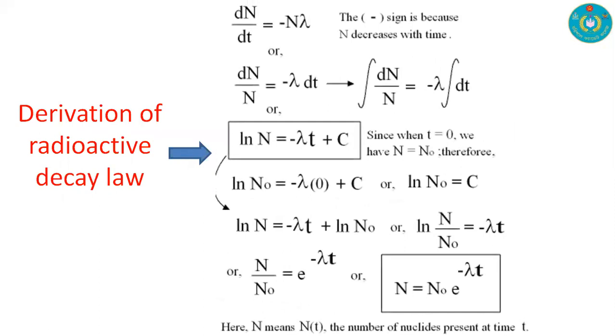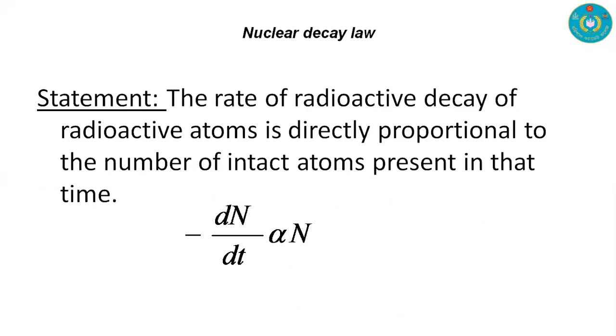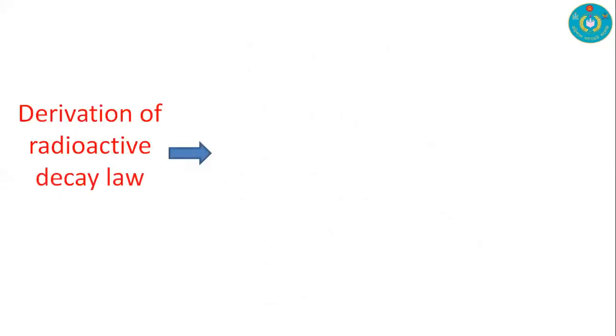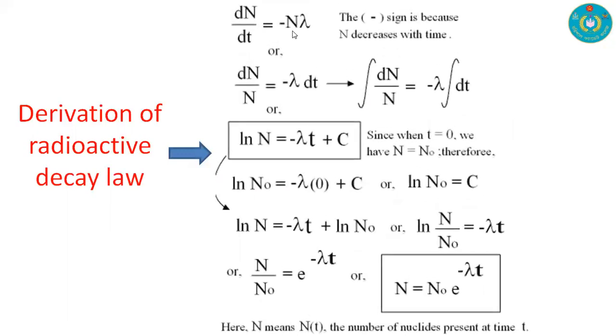In the previous slide we observed that the equation is minus dN/dt proportional to N. If we exclude the proportionality, then we can introduce a constant, lambda, and the equation is dN/dt equals minus lambda N.